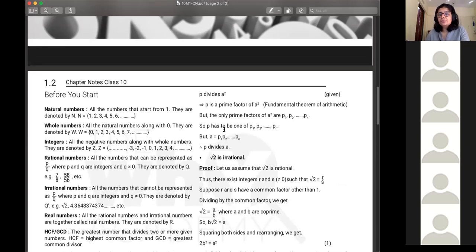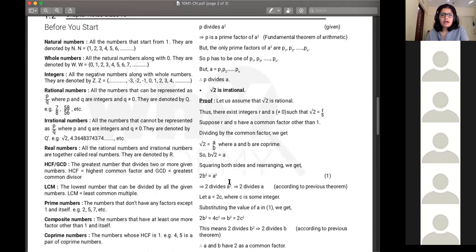So P has to be one of P1, P2, P3, P4 or Pn. But these are all also the factors of A. So that is why we can prove that P is a factor of A. P divides A. Okay? So this is one proof.